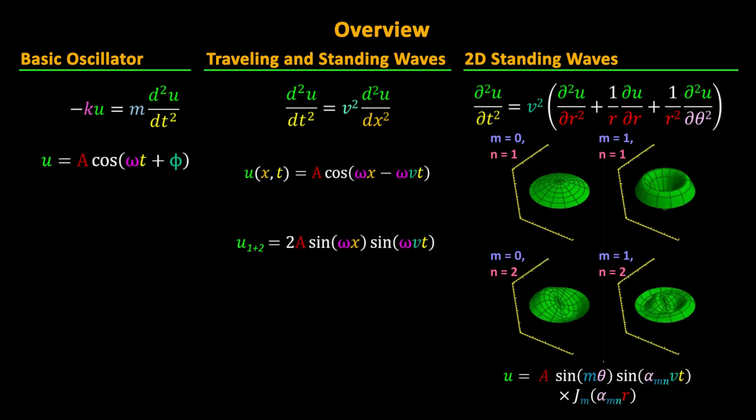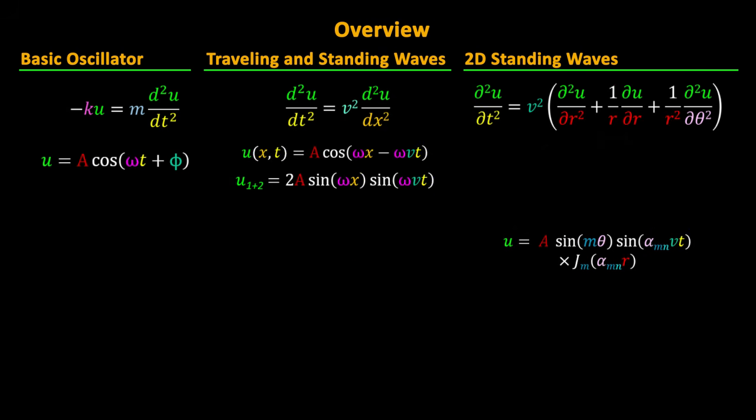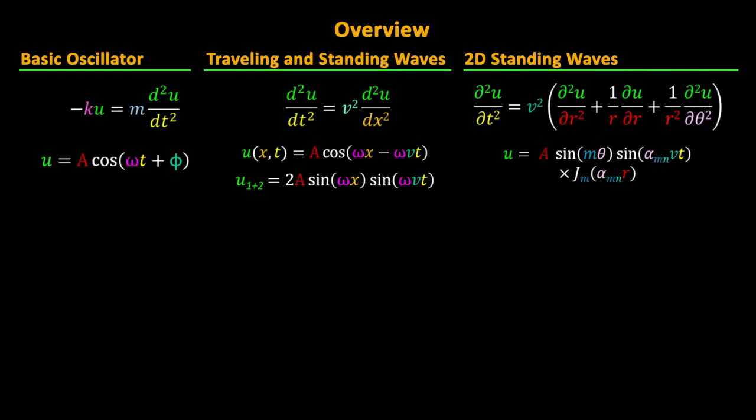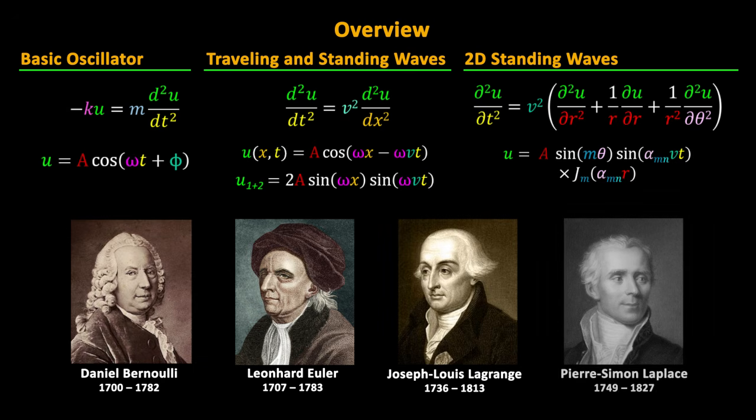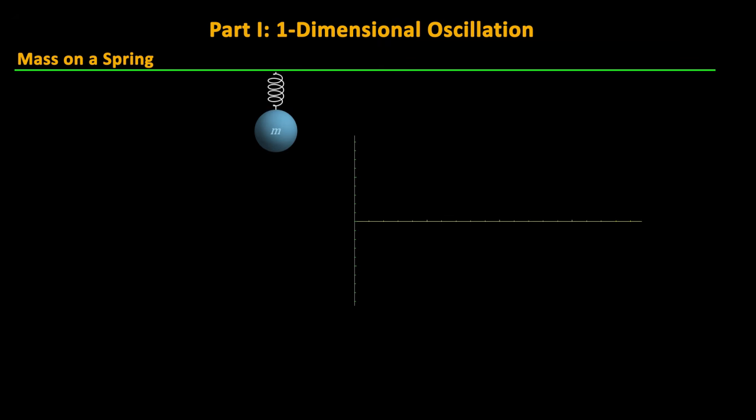The equations describing these different types of oscillations were largely worked out by Swiss and French mathematicians of the 18th century. Names like Daniel Bernoulli, Leonhard Euler, Joseph Louis Lagrange, and Pierre-Simon Laplace. If you're comfortable with all the second-order differential equations shown here and their solutions, congratulations! Feel free to skip this video and go to the next one. If not, don't be scared off. Understanding them is as easy as riding a swing, or in our case, a spring.